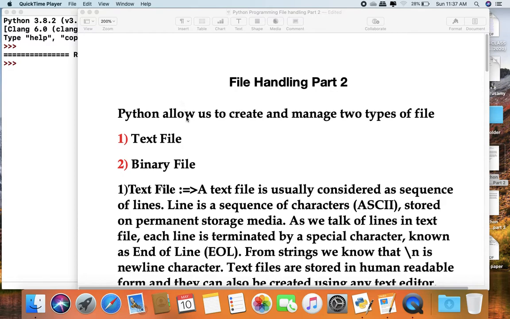In the last class we learned what the file modes are and how we can add data to a file, delete a file, or read a file. Today we learn how many types of files Python supports. Generally Python allows us to create and manage two types of file. First is the text file and second is the binary file.